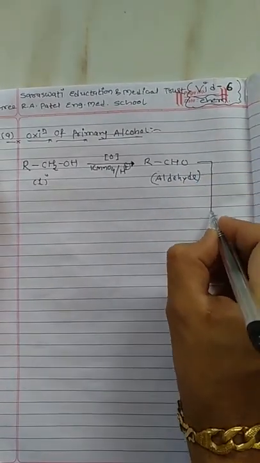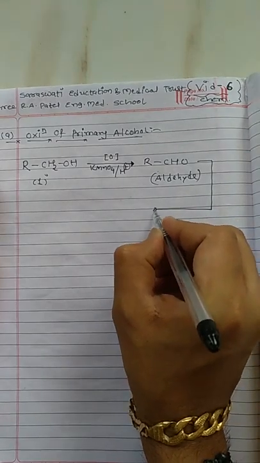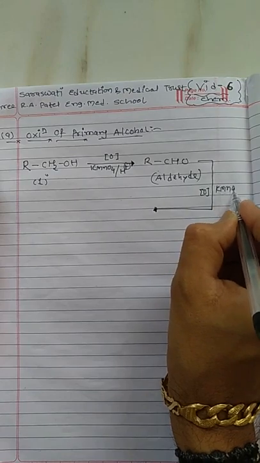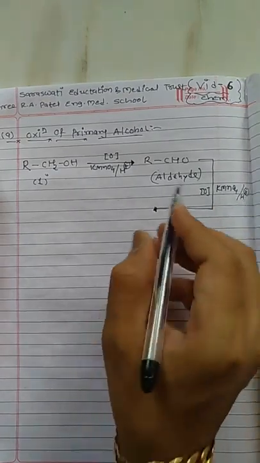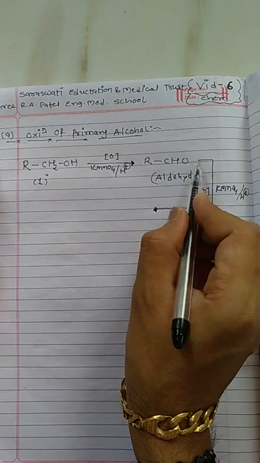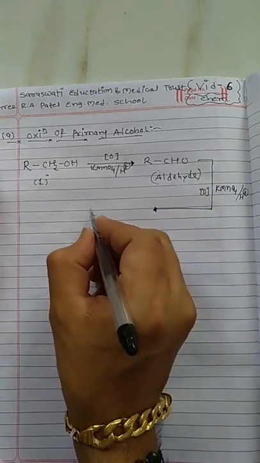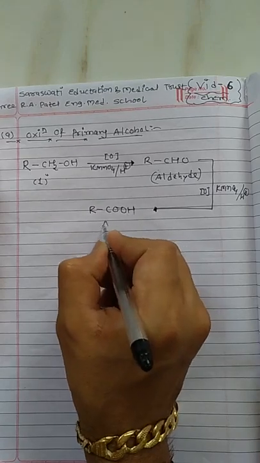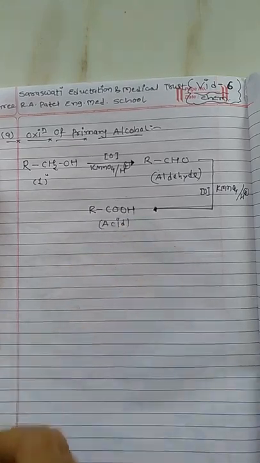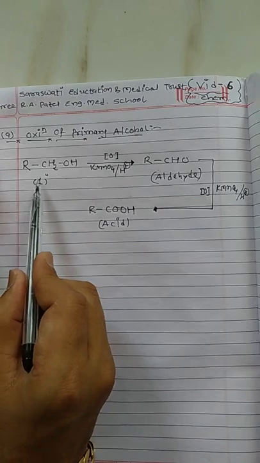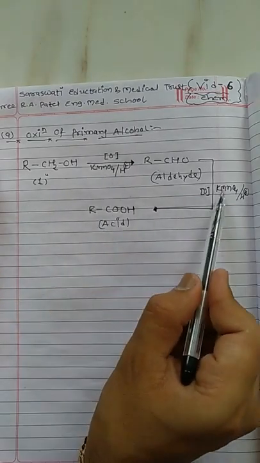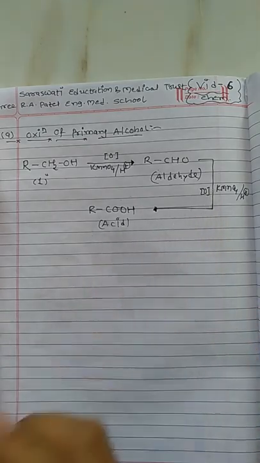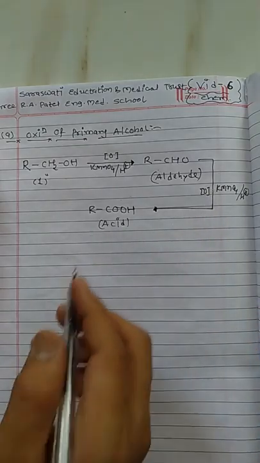Now this aldehyde on further oxidation in presence of KMnO4, in presence of acid, gets excess oxygen added and is converted to RCOOH, meaning we get a carboxylic acid as a product. So look at the reaction scheme: primary alcohol in presence of a strong oxidizing agent, via aldehyde, ultimately gives carboxylic acid as the final product.